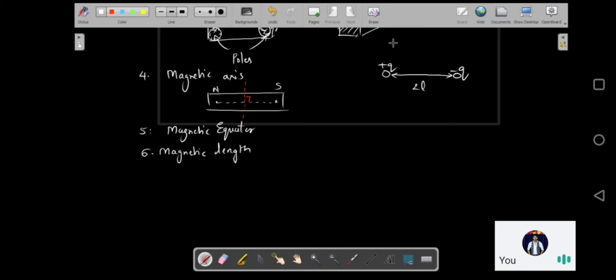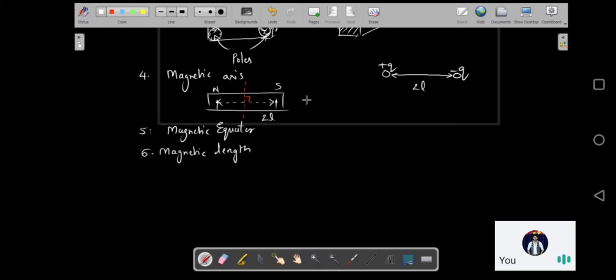So the distance between the two poles of the magnet is going to be the magnetic length, that is the distance from here to here, which eventually we'll be considering as 2L only. We'll see it in the next section, but the distance between the two poles of the magnet is called the magnetic length.